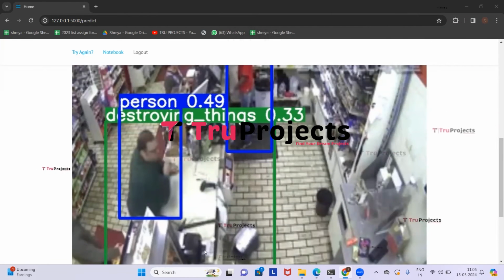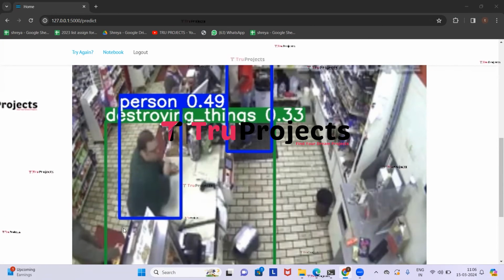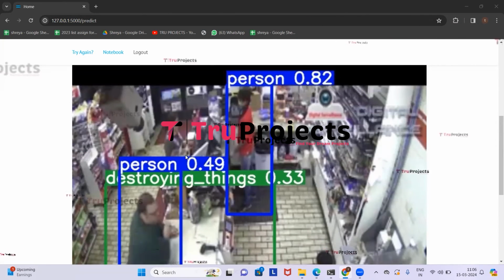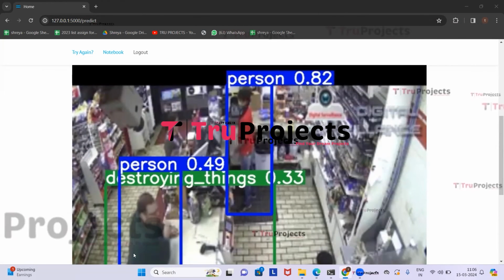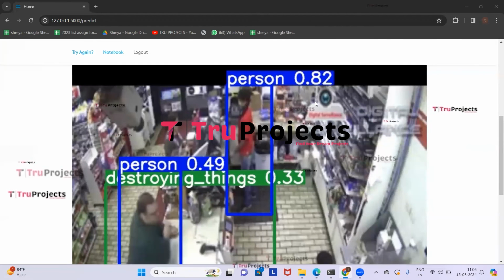One is the suspicious activity, which is the abnormal activity detected, which is destroying things. A green color bounding box is drawn around him with the probability score. And we can see that two persons are detected with the probability score and with a blue color bounding box drawn around them, labeled as person. Generally, the probability score of detection indicates the confidence level of a model's prediction. So here we can understand how accurate the model is.